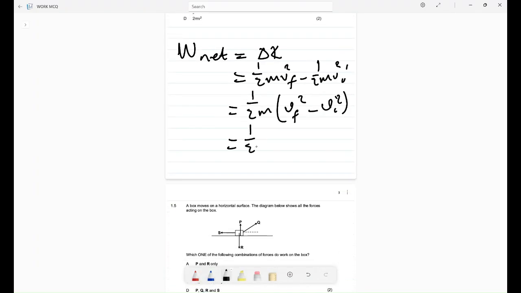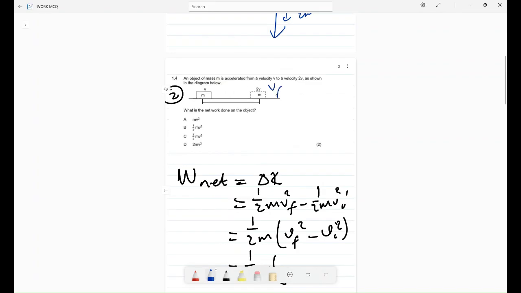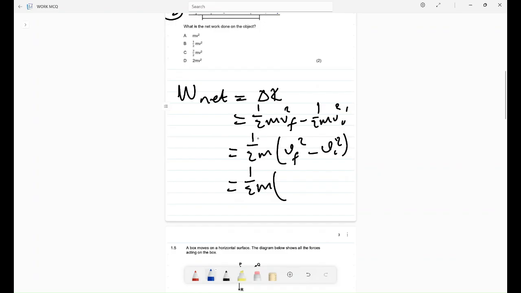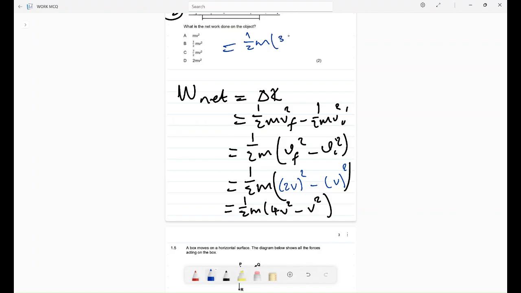The mass is constant. We are told that the final velocity is 2v and the initial velocity is v. So we have half m times 2v squared minus v squared. 2v squared is 4v squared, minus v squared, which gives 3v squared.